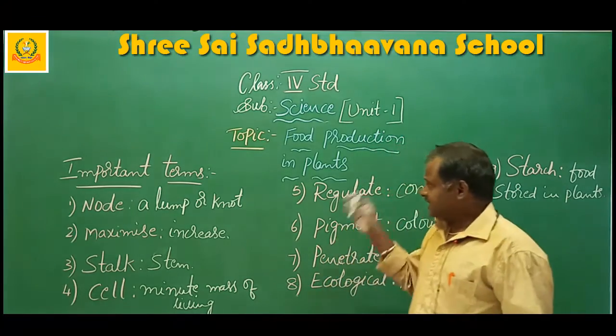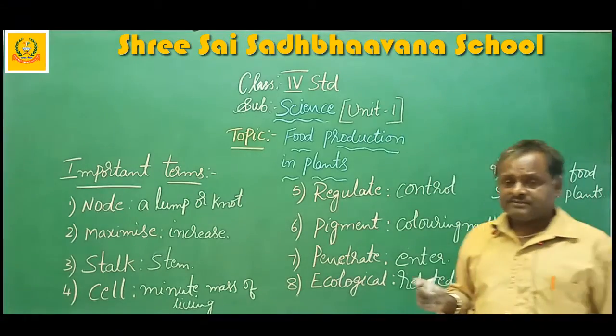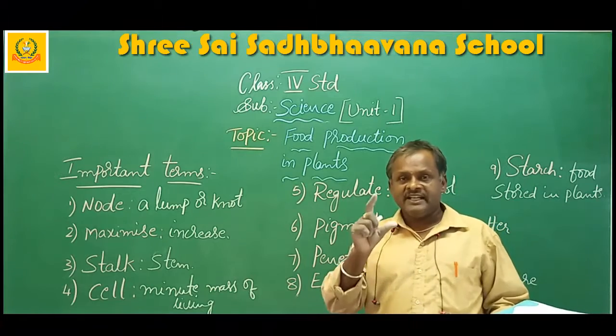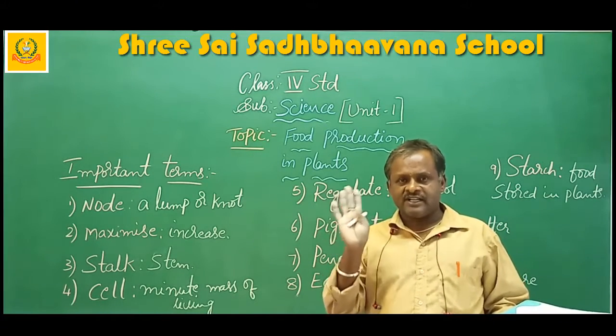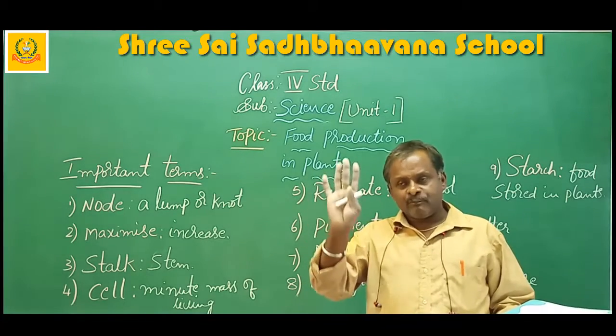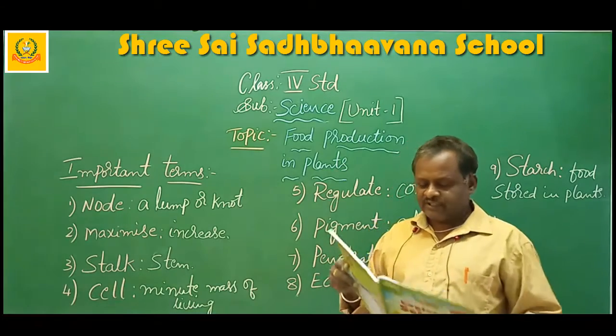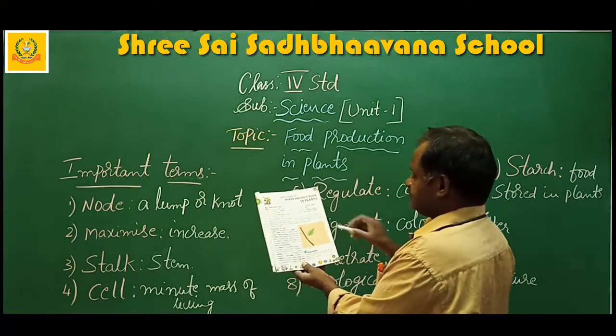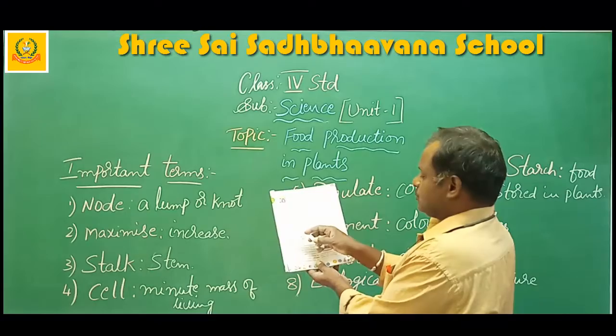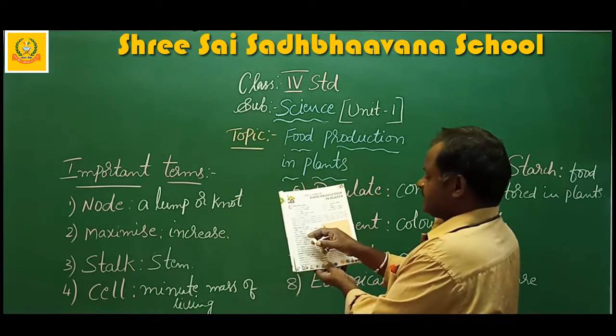In this plant, what is the main thing for food production? The leaf. Yesterday itself I showed the leaf and explained the parts also. Once again, I will show in the textbook. Structure of leaf: a leaf has an outgrowth from a node on a plant stem.